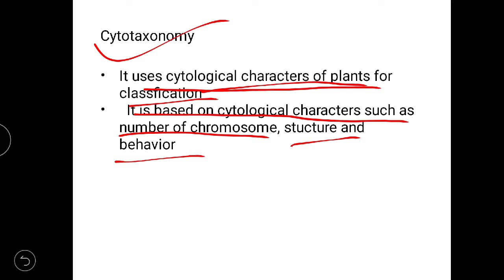Different kinds of chromosomes and nuclei are found in various organisms. When we do classification, identification, and nomenclature on this basis, it is known as cytotaxonomy.